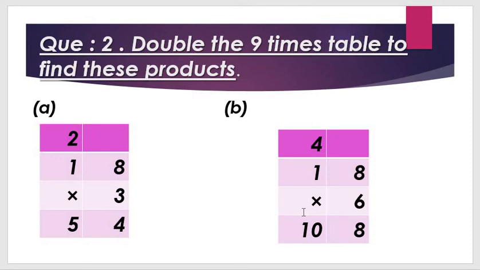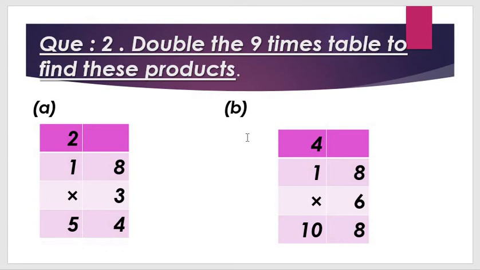This is your question number A and B. Again I'll explain it here. So 18 threes are, one by one. How can we do it? First of all 3 eights, and then 3 ones. So 3 eights are 24. 4 here and 2 as the carry. Then 3 ones are 3, plus 2, so 5. The answer is 54.